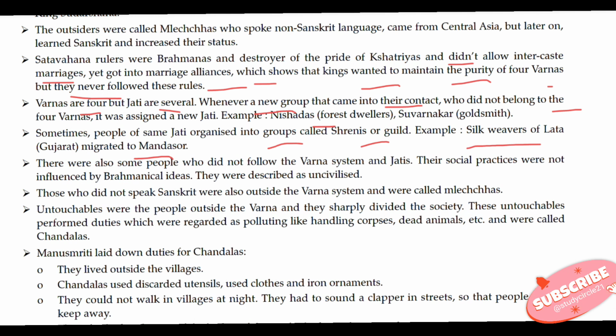There were also some people who did not follow the Varna system and Jatis. Their social practices were not influenced by the Brahminical ideas. They were described as uncivilized. Those who did not speak Sanskrit were also outside the Varna system and were called Mlechchhas. Untouchables were the people outside the Varna and they sharply divided the society. These untouchables performed duties which were regarded as polluting, like handling corpses, dead animals, etc., and were called Chandals.